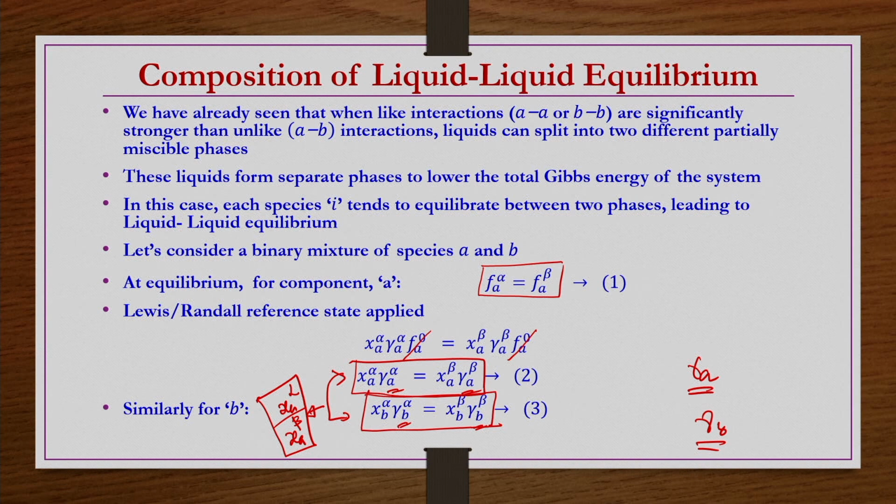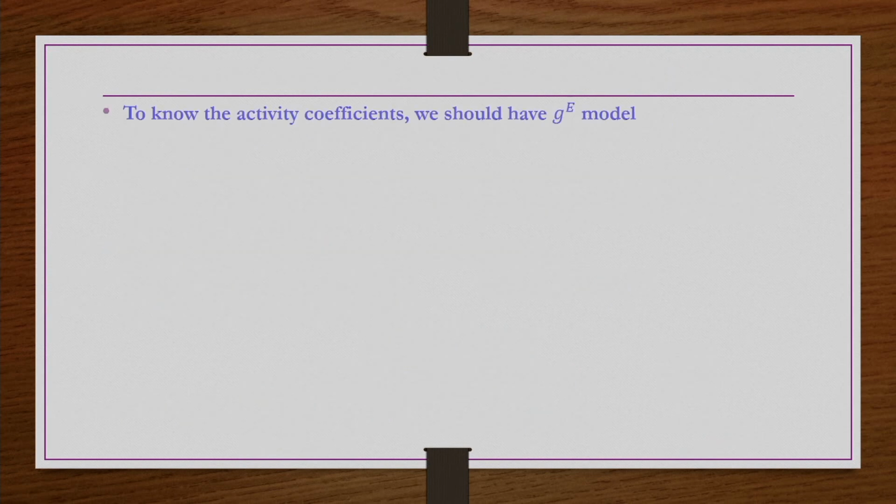But it is not as straightforward as this equation looks. Why? We will see with example problems. To know the activity coefficients, obviously we should have a GE model.